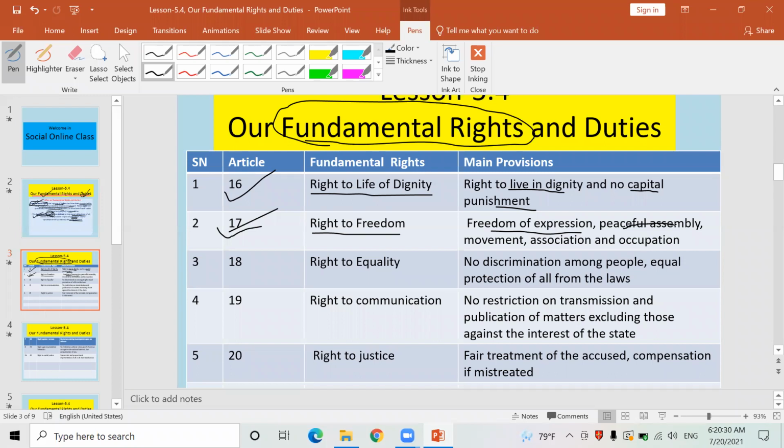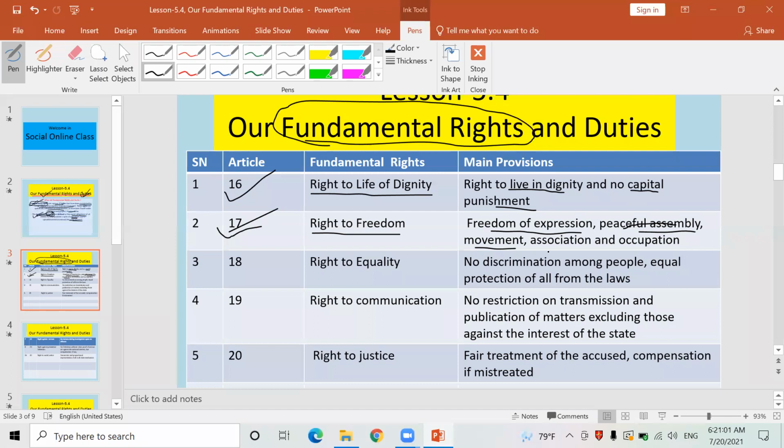Similarly, peaceful assembly. Every person, every organization, and political party has that right to hold peaceful assembly. They can organize programs, but peacefully. Any club, social organization, or religious organization can also organize programs, but they should be conducted peacefully. Any sort of movement, आन्दोलनहरू गर्न सकिन्छ हैन.